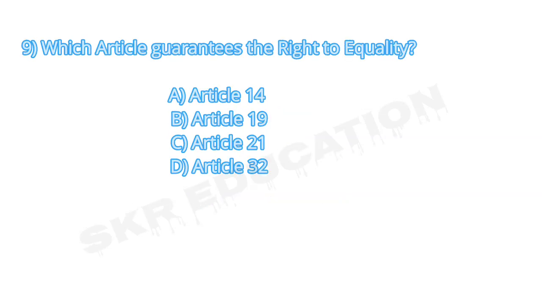Question number 9. Which article guarantees the right to equality? A. Article 14. B. Article 19. C. Article 21. D. Article 32. Answer number A is Article 14.